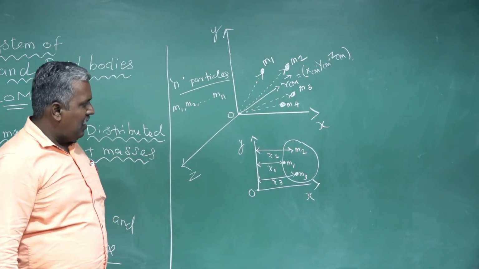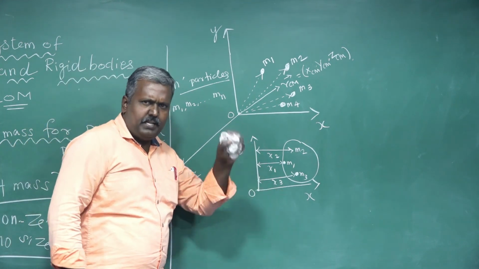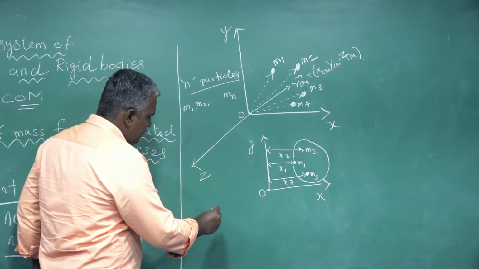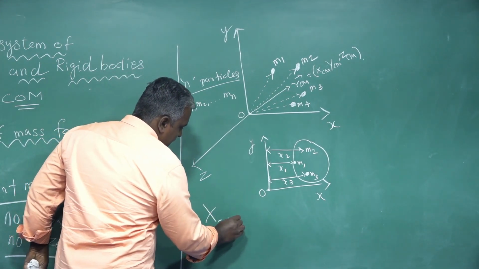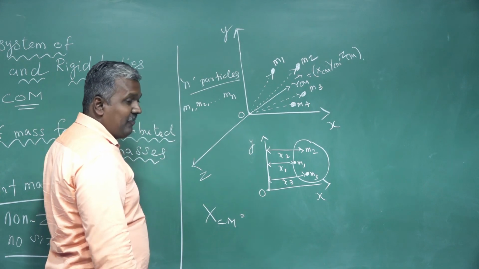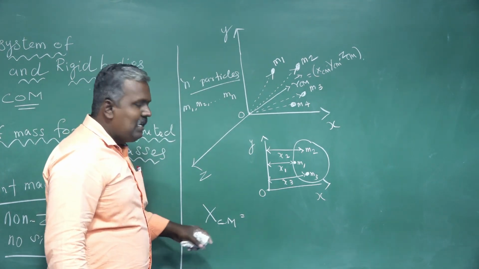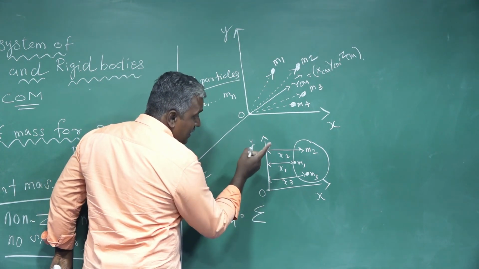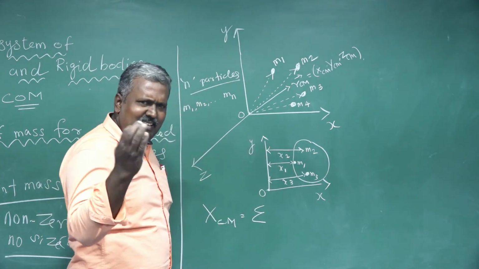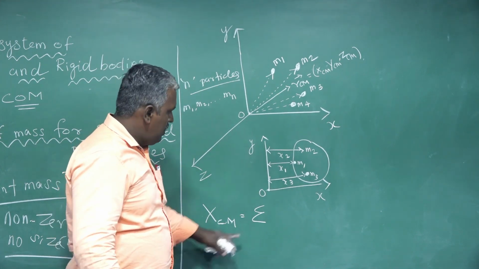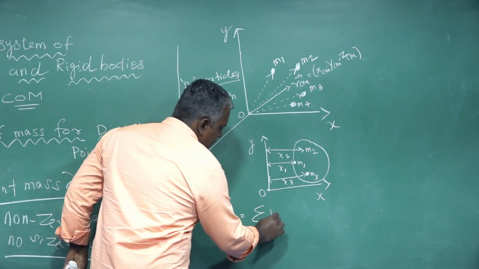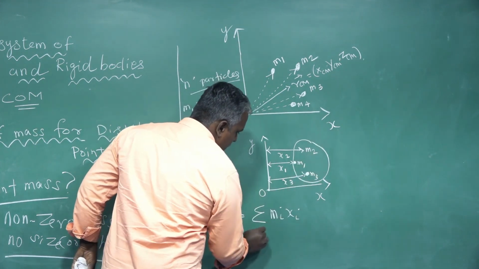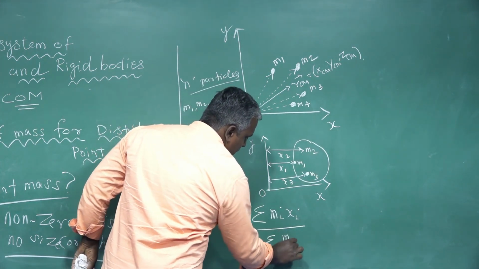So, the center of mass of this system in the x coordinate we can write as, listen properly: X_CM is equal to summation m_i x_i by summation m_i.